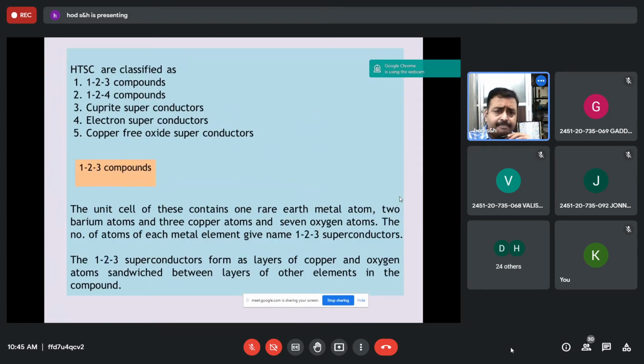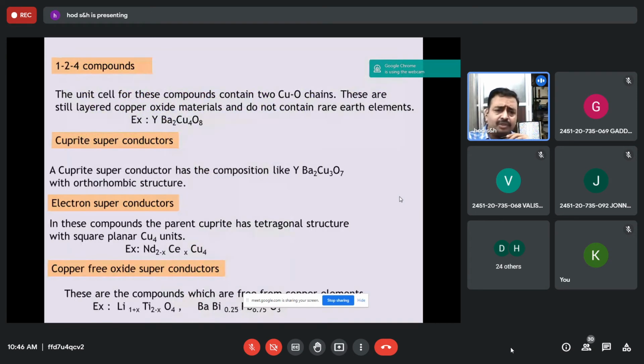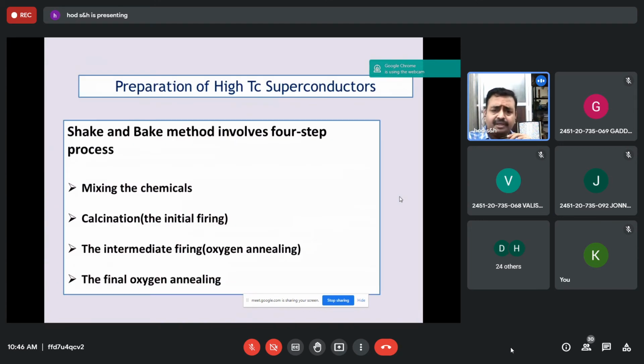This is not required. But by classification, these are classified as 1-2-3 compounds, 1-2-4 cuprate superconductors, electron superconductors, and copper free oxide superconductors, based on the structure only. That is, how the unit cell is arranged for these materials so that they have transition temperatures more than 90 or 100 Kelvin. You should prepare notes, and these diagrams are not required, just mention what the 1-2-3 compounds, unit cell structure as given in the PPT, 1-2-4 cuprate superconductors, electron superconductors, and copper free oxide superconductors are. And the preparation for this is not in the syllabus.